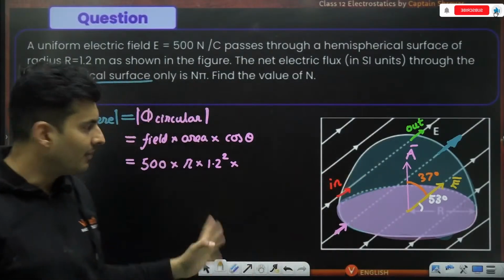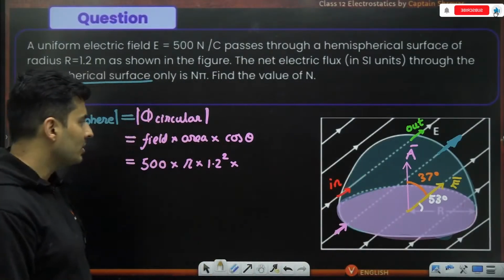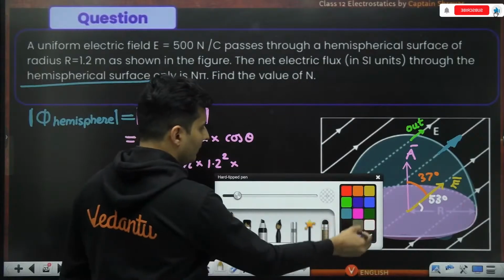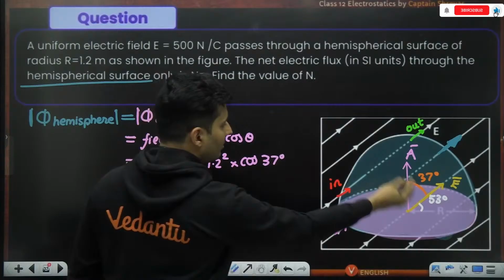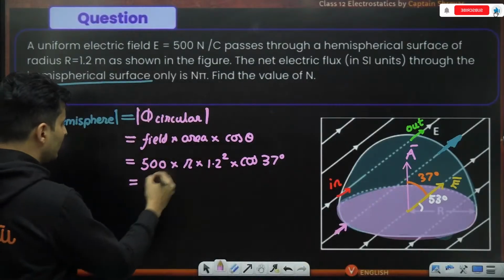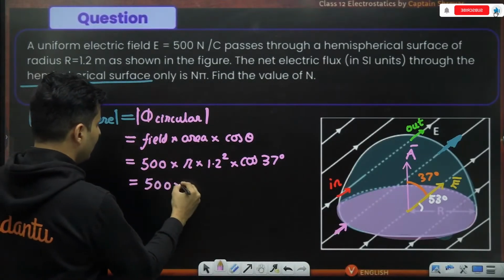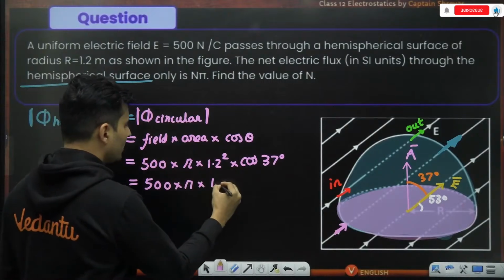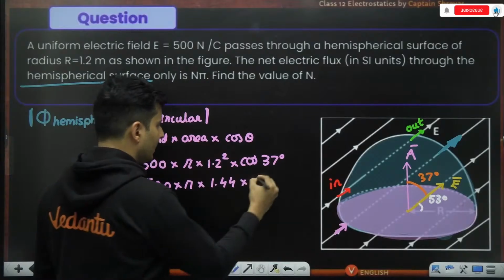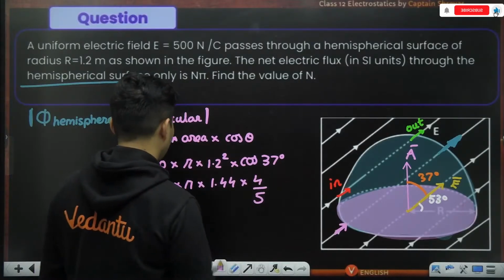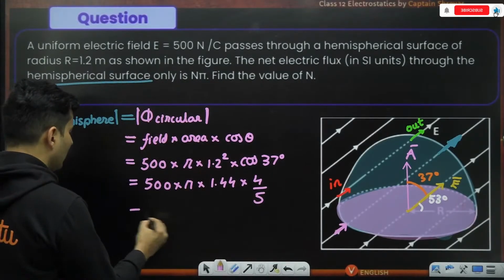It became very faint now, but it was 53 degrees. So it is nothing but cos of nothing but how much? 37 degrees, the angle between area and the field. So now this is straightforward. 500 into pi, 1.2 squared is nothing but 1.44, cos 37. What is cos of 37? That is nothing but 4 by 5. That's it. So do the math and you will get the answer.